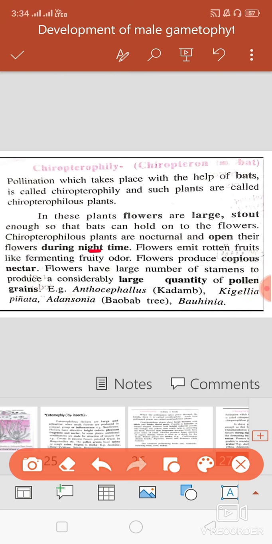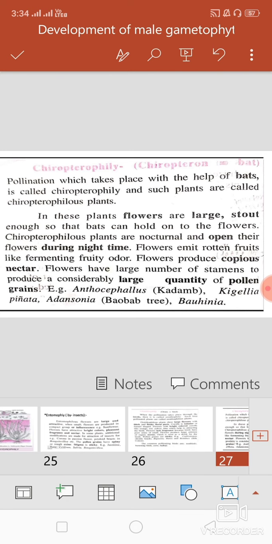Here the flowers emit a rotten fruit-like smell, right? And due to this smell the bats easily get attracted toward these flowers. Then the flower produces a large amount of nectar and a large quantity of pollen grains. Examples of these chiropterophilous plants are Bauhinia, Kigelia and Kadamba.